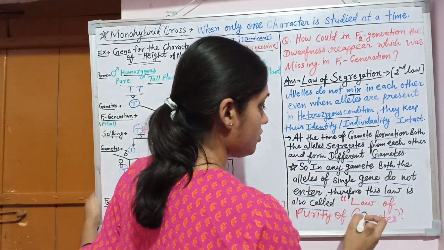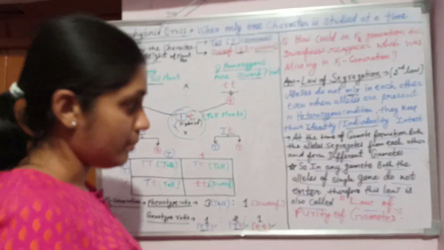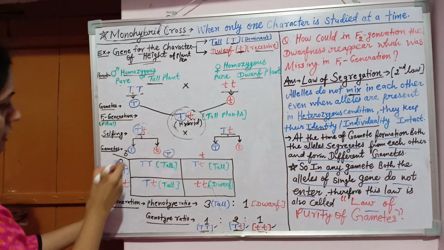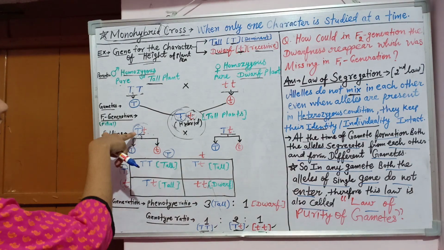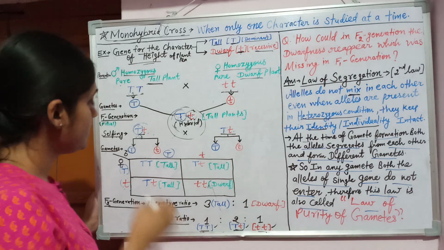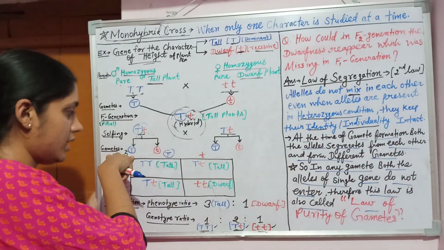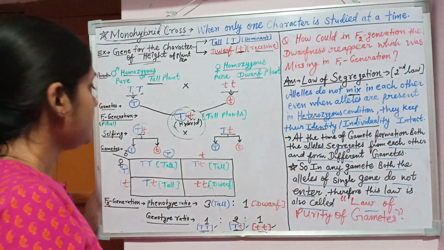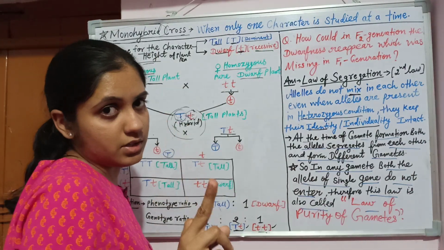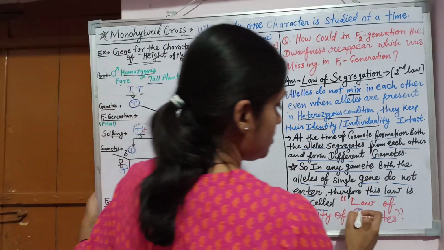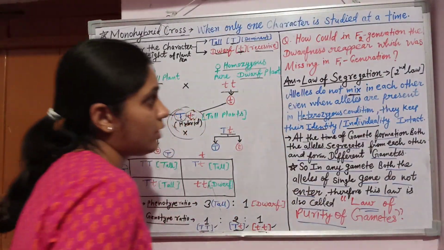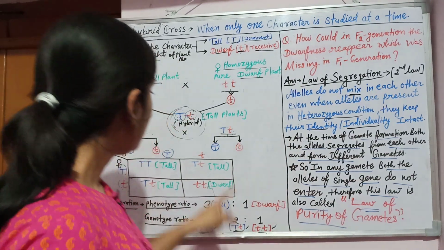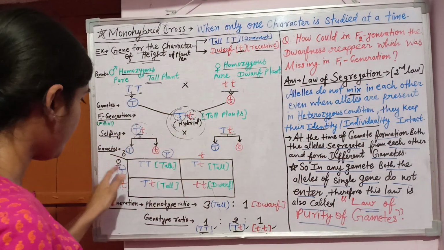Therefore, this law is also called the law of purity of gametes, because you can see that in this one gamete, only one allele, the tallness allele, is present. This dwarfness allele cannot enter in this. So any gamete is always pure. It contains only one allele of a single gene. So this law is also known as the law of purity of gametes. This law has two names, the law of segregation and the law of purity of gametes.